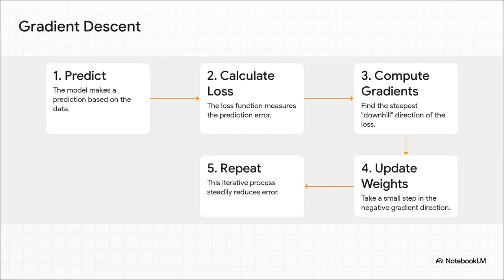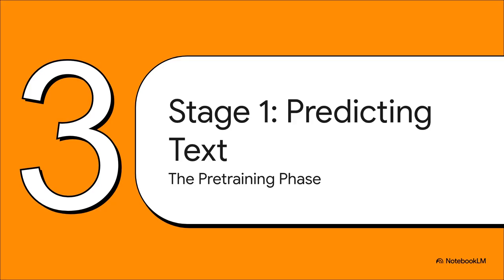And we play this game using algorithms like gradient descent. It's basically a loop. The model takes a guess, the loss function gives it a score, then a little calculus points us in the steepest downhill direction. We nudge the weights just a tiny bit that way, and then we do it all over again, millions or even billions of times. Now, this is where it gets really fascinating for large language models.